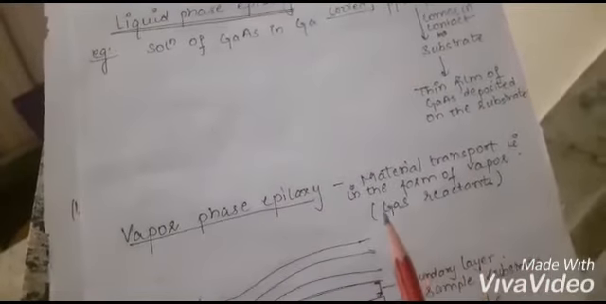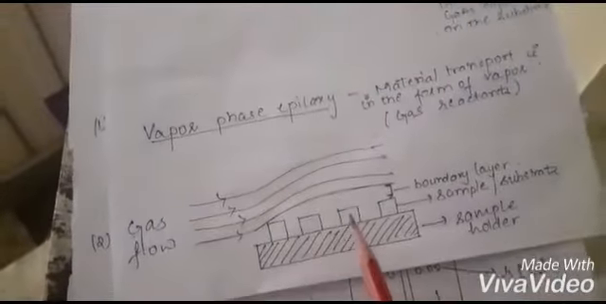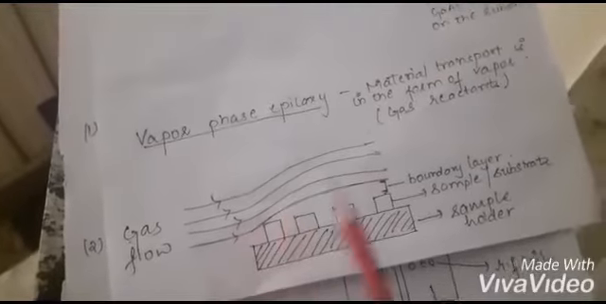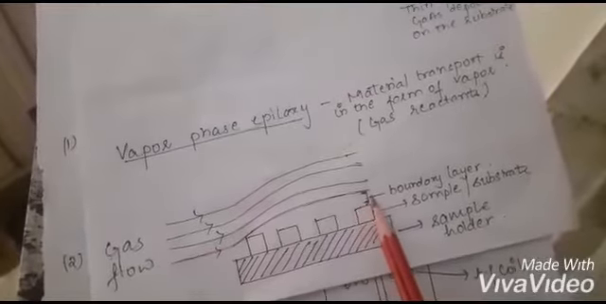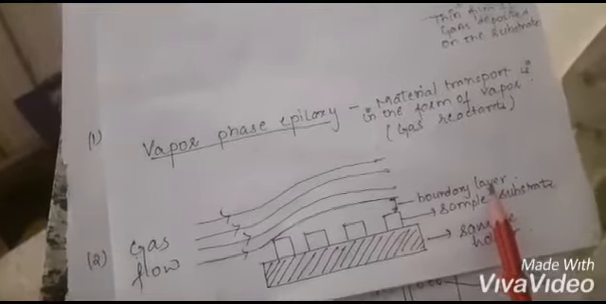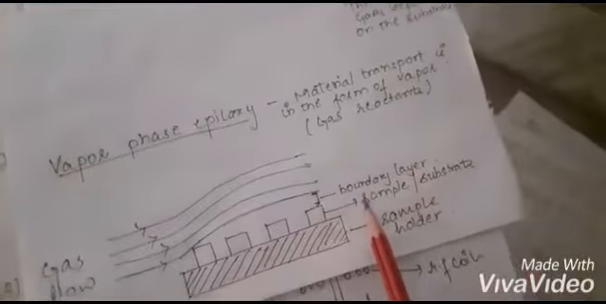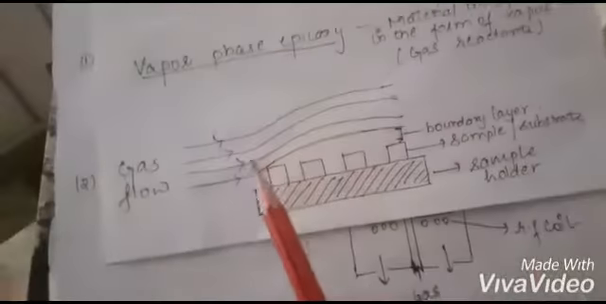Now, vapor phase epitaxy, as the name suggests, is done in the form of a gas or a liquid with very high vapor pressure, so that it can be vaporized easily. Here there is a sample and a controlled gas flow. The distance between the gas flow and the substrate is known as the boundary layer. The gas reacts with the substrate and gets deposited on it. Here the gas flows.